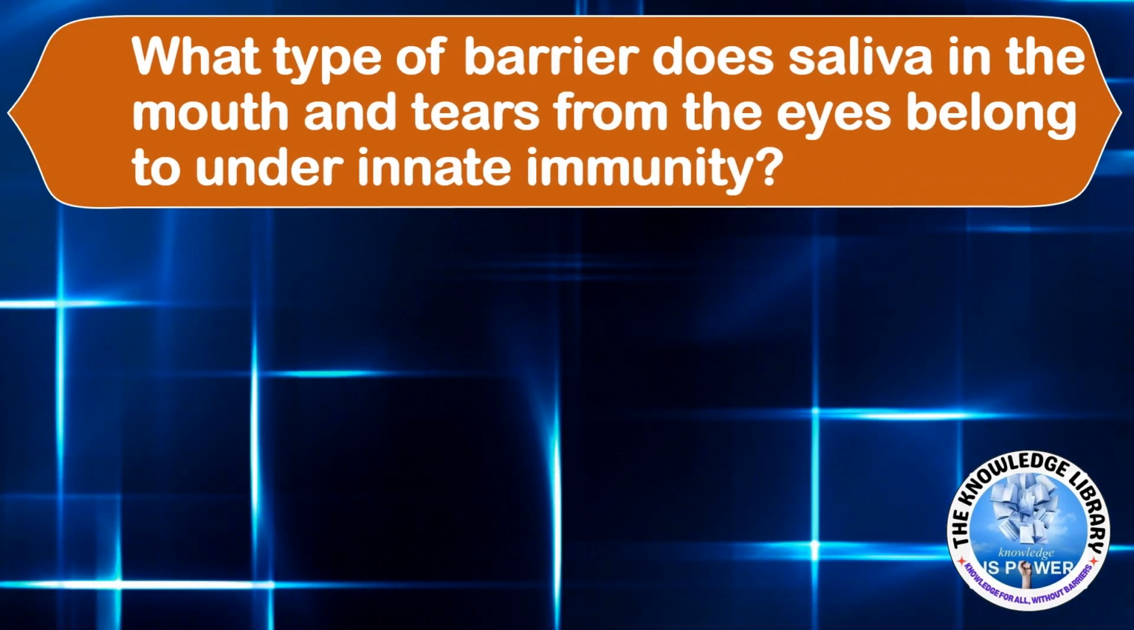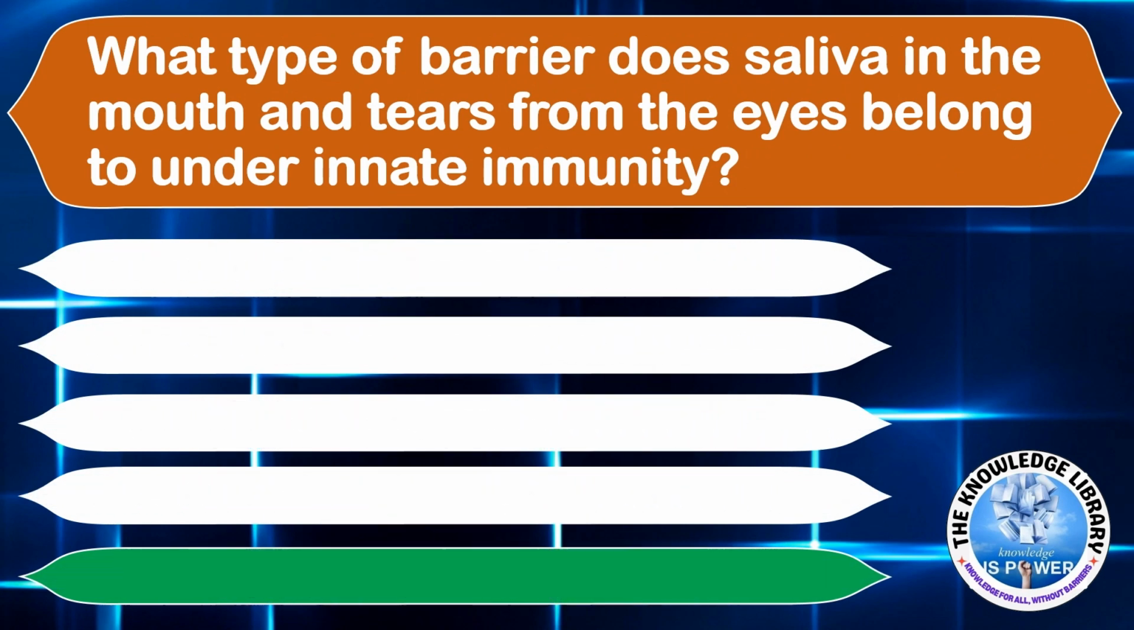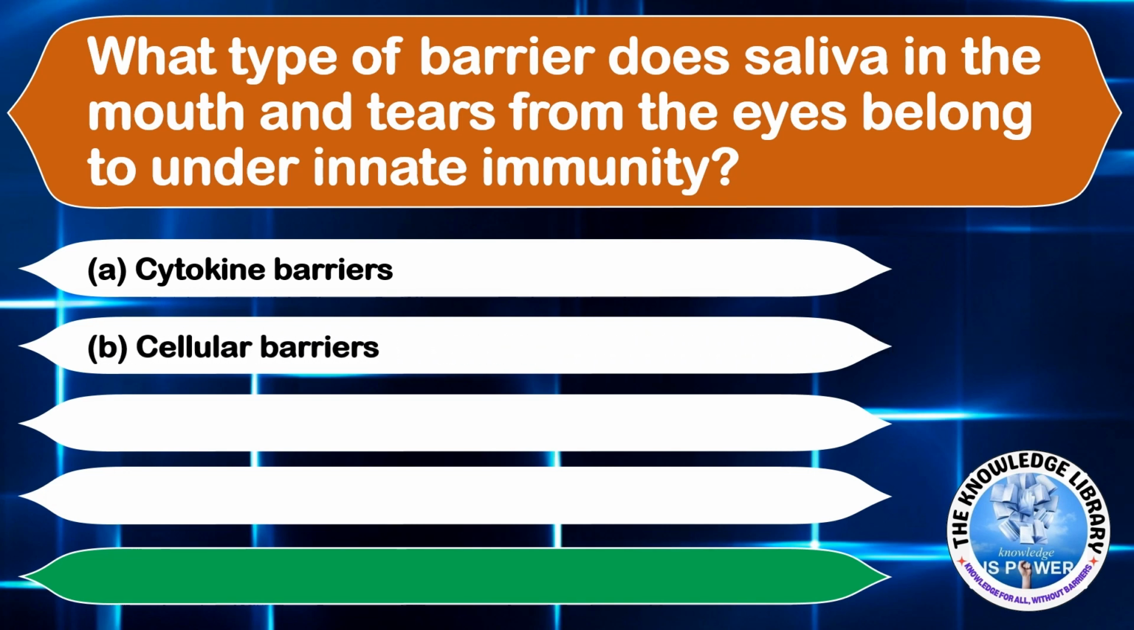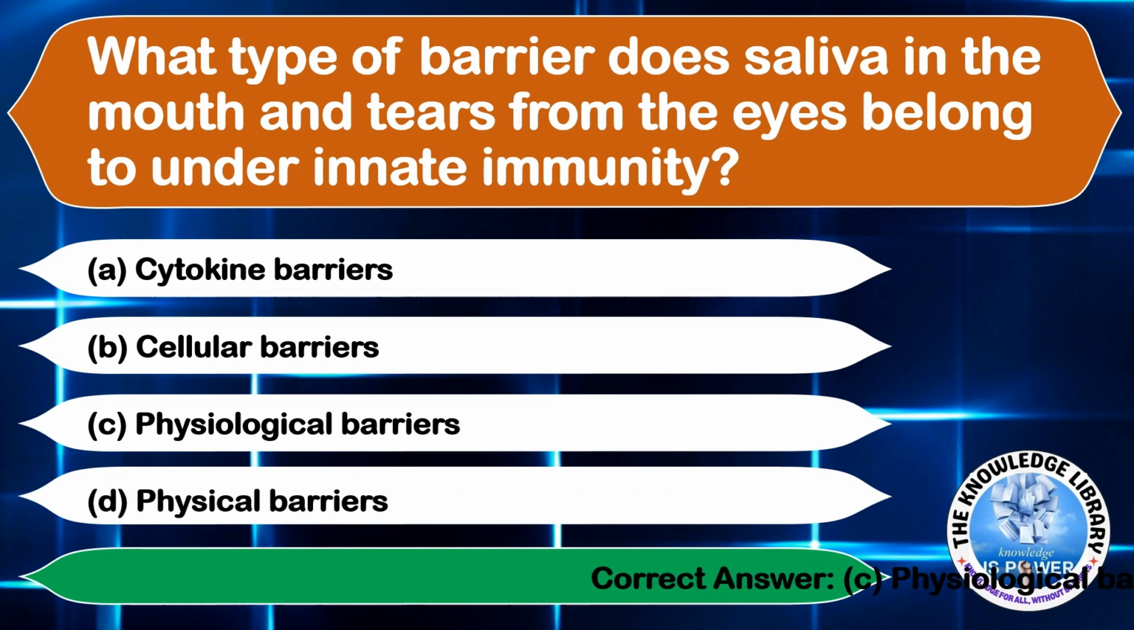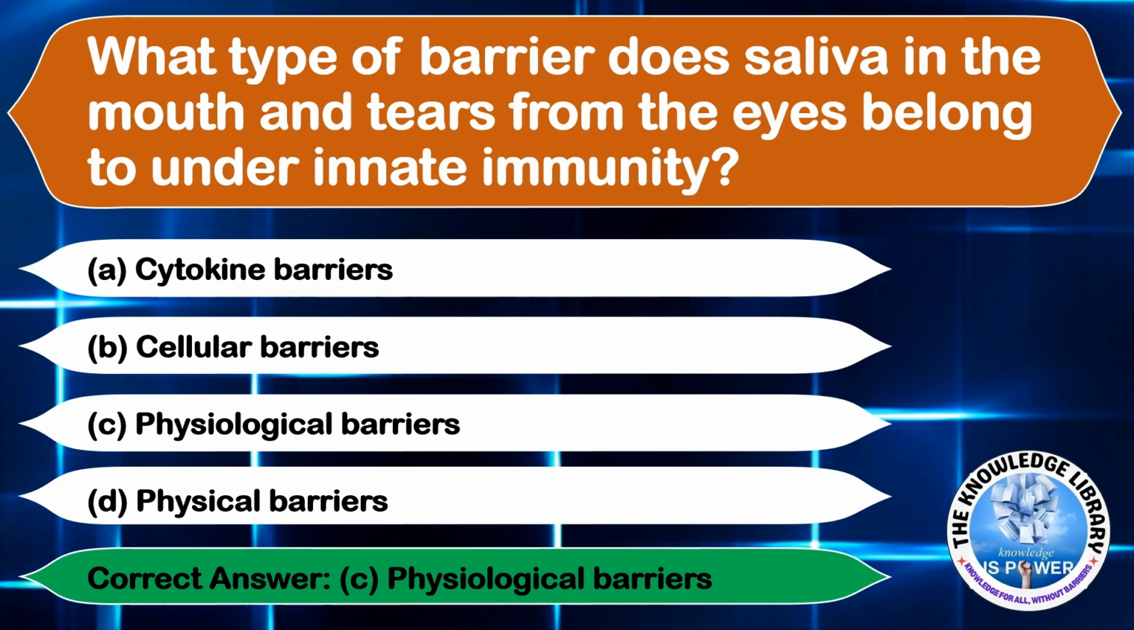What type of barrier does saliva in the mouth and tears from the eyes belong to under innate immunity? Option A, cytokine barriers. Option B, cellular barriers. Option C, physiological barriers. And option D, physical barriers. The correct answer is option C, physiological barriers. Moving on to the next question.